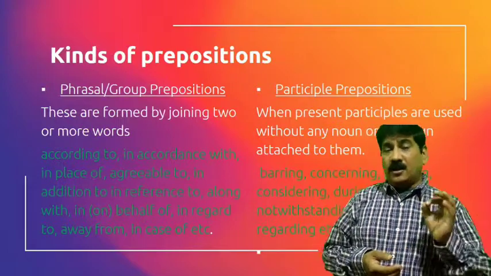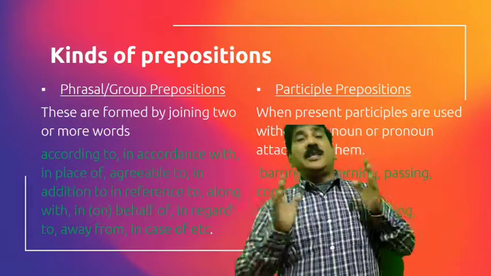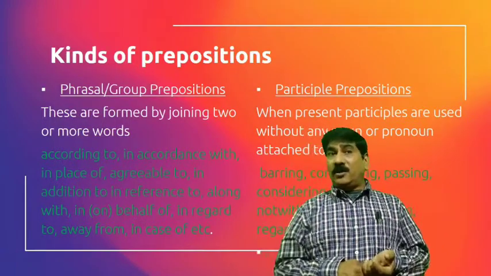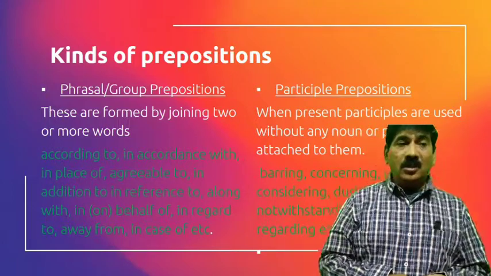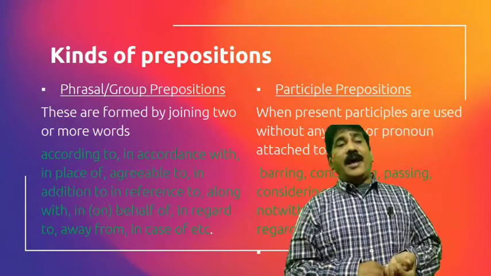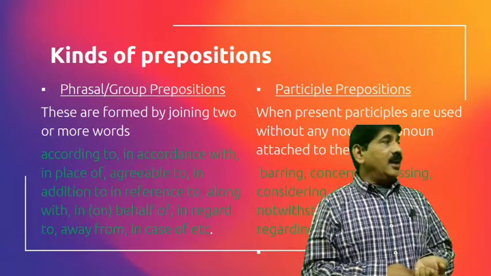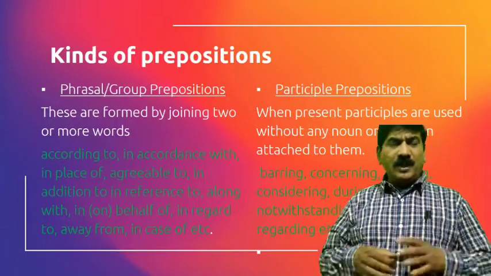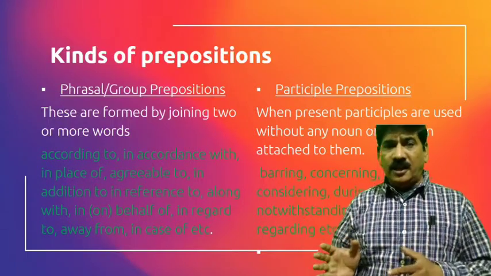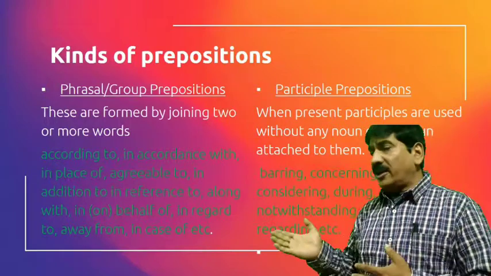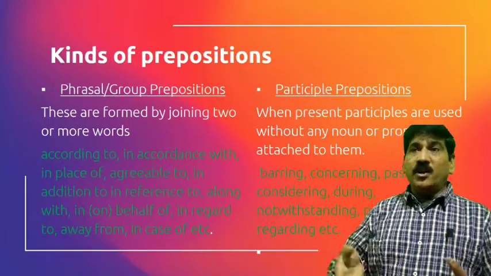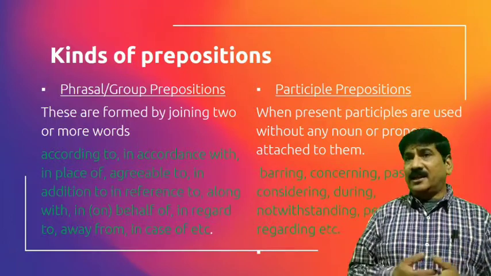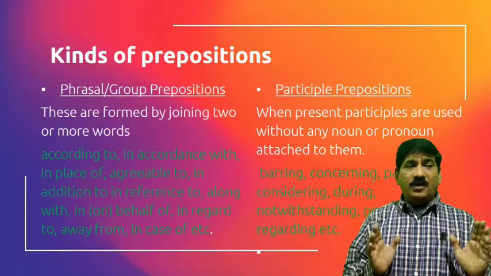Now, the last preposition part is the participle preposition. What is a participle preposition? When present participles, the ing form, are used without any noun or pronoun attached to them. Like barring: barring some of the incident, the party was okay. Concerning, passing, considering the case. You see, during my tenure, notwithstanding, pending, regarding, etc. So these are 4 types of prepositions.